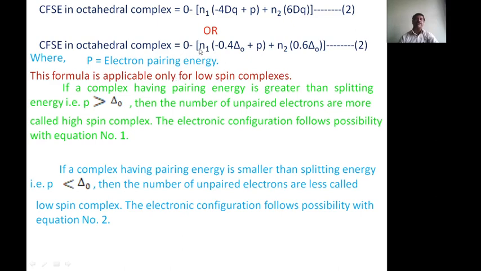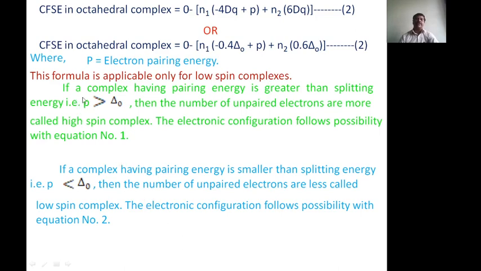It applies to complexes having strong ligands like cyano or amino. They are strong ligands, and against Hund's rule, pairing takes place, so fewer unpaired electrons are present in the complex, and they are called low spin complexes.